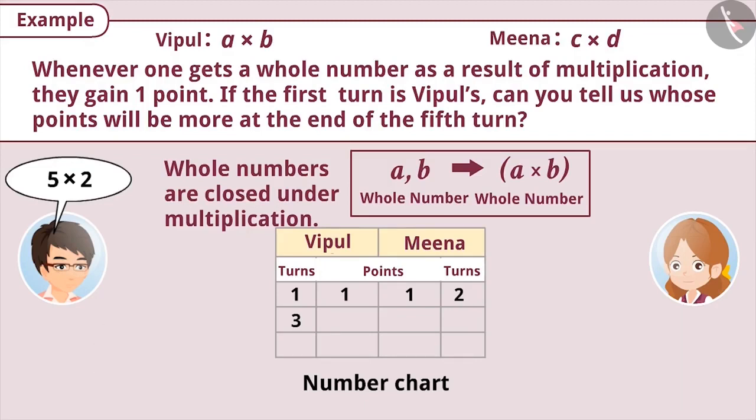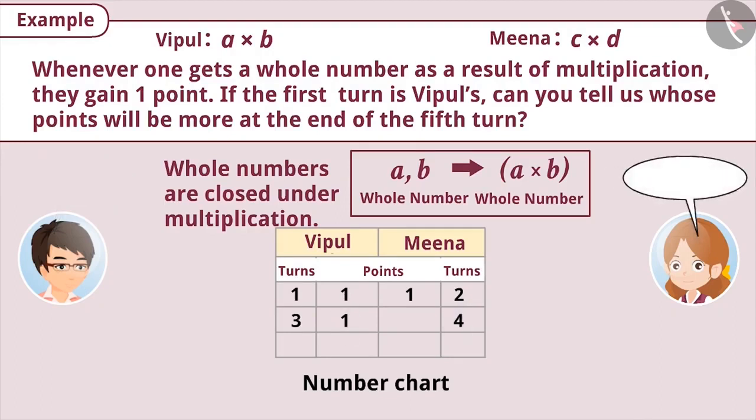You are right. The result of multiplication of 5 and 2 is 10, which is a whole number, so he will get 1 point again. After this, Meena picked two numbers 2 and 1, and multiplying them gave her the result 2, which is a whole number. So, she will get 1 point again.